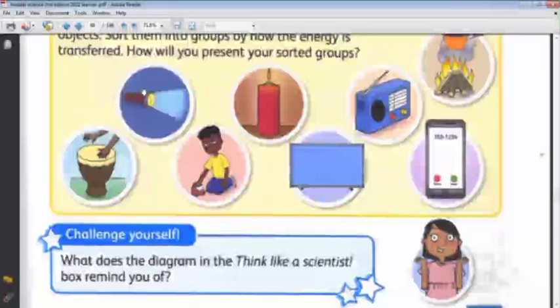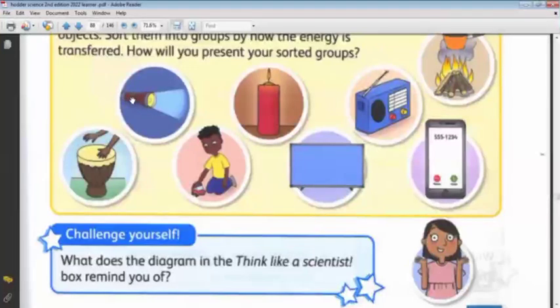Then the flashlight gives light energy to the surroundings. Yes, very good. This is what happened in the lamp. So the energy stored at the start is the battery inside the flashlight, and the energy stored at the end is in the surroundings.